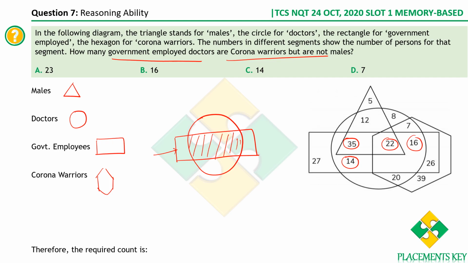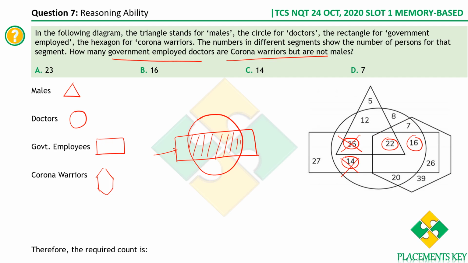This is the part which is common to both the circle as well as the rectangle, who are government employed doctors. Now, how many government employed doctors are corona warriors? They should also be corona warriors. Corona warriors is the hexagon, so we should also check the intersection with the hexagon. Out of these four, which are also part of the hexagon? Clearly 22 and 16 are part of the hexagon as well. Therefore, the rest we are eliminating. These two are eliminated because they are not corona warriors.